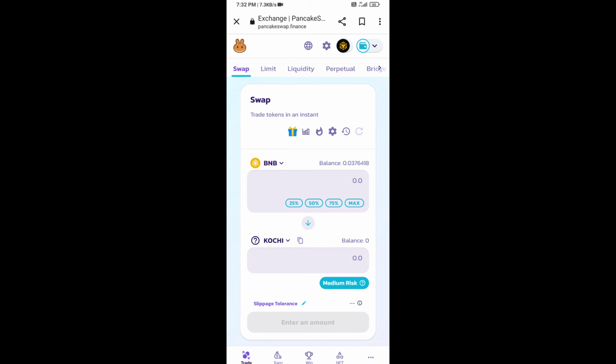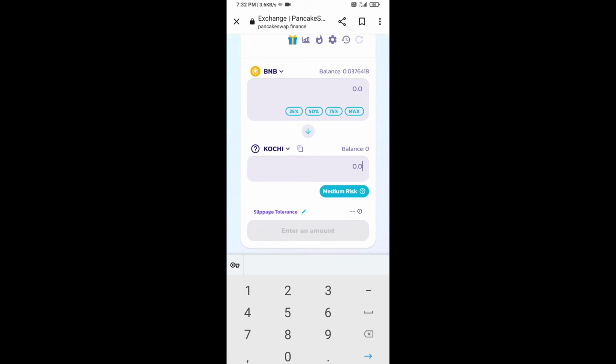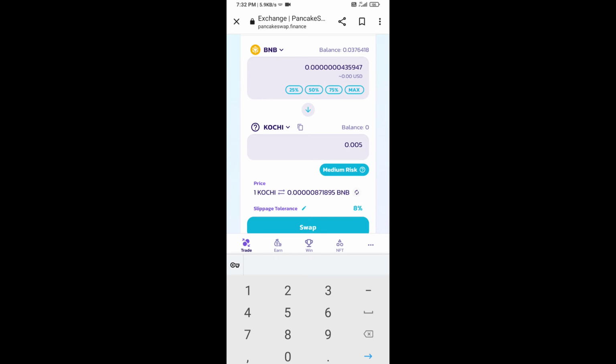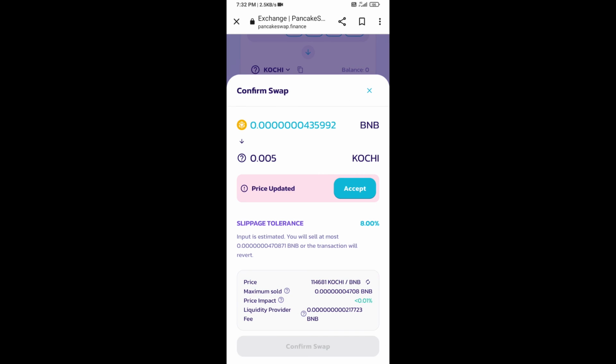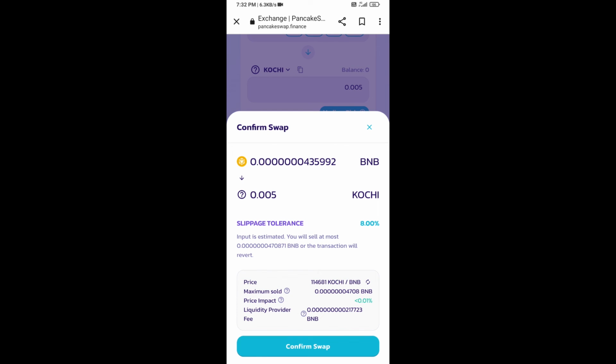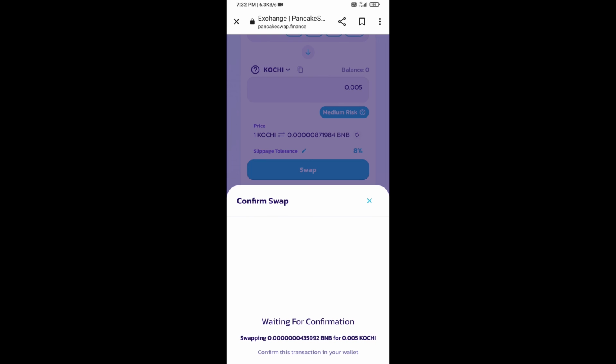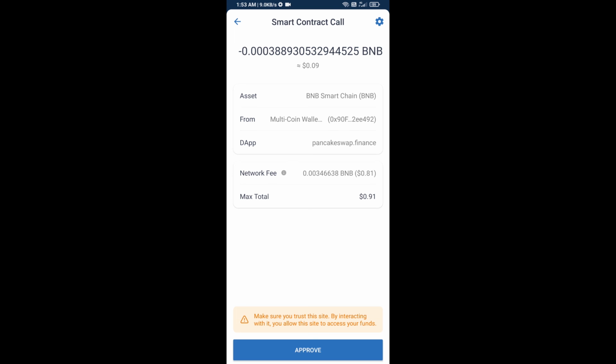Now here you will enter the number of tokens. Then click on swap. Here you can check transaction detail. Click on confirm swap. So here you will approve this transaction.